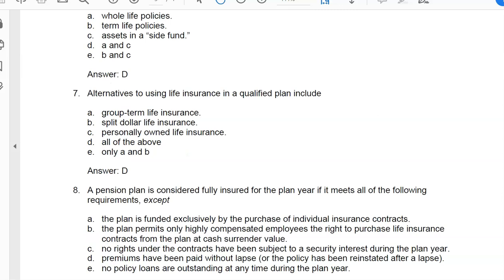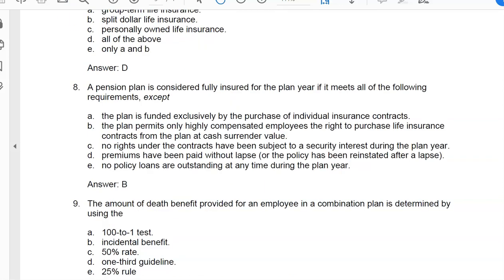8, a pension plan is considered fully insured for the plan year if it meets all of the following requirements except. I quickly looked through it and I see B, the plan permits only highly compensated employees the right. Well, you can't do that. You can't discriminate. So the answer right off the bat is B.